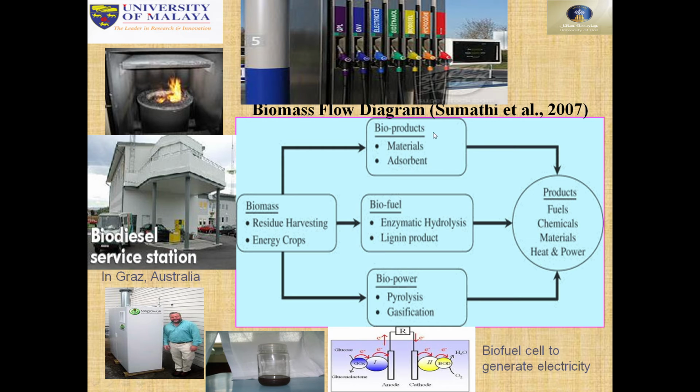Now biomass, bioproducts, biofuels, biopower, and different techniques we have done, and we also produce bioethanol. This is one scientist who produced it in Australia. So you can see a biofuel cell to generate electricity.